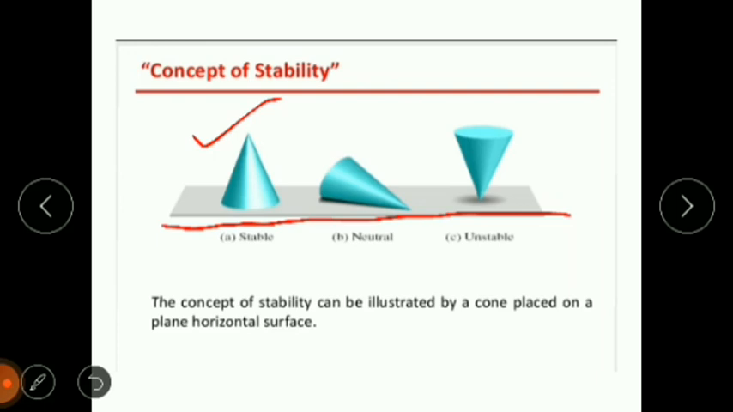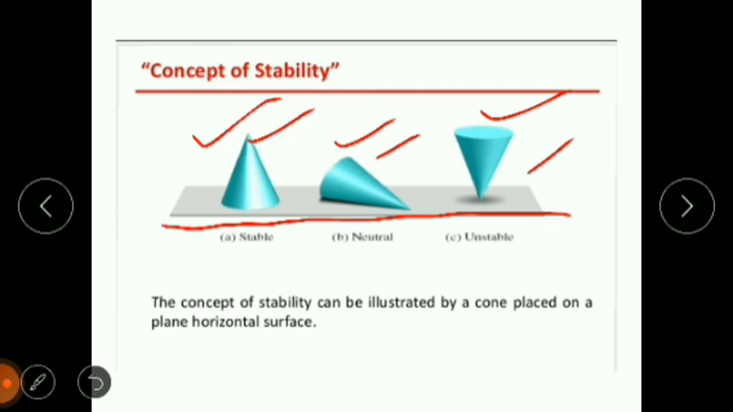If you consider the second one, this is a neutral case. It is neither placed flat on its base nor balanced on the tip of the cone. Another case is unstable. If we put this cone on its tip, this system can never be stable. It will fall down whenever you try to place it. So this is an unstable system. These are the three criteria of stability. So this is our stable system, this is our neutral case, and this is unstable.